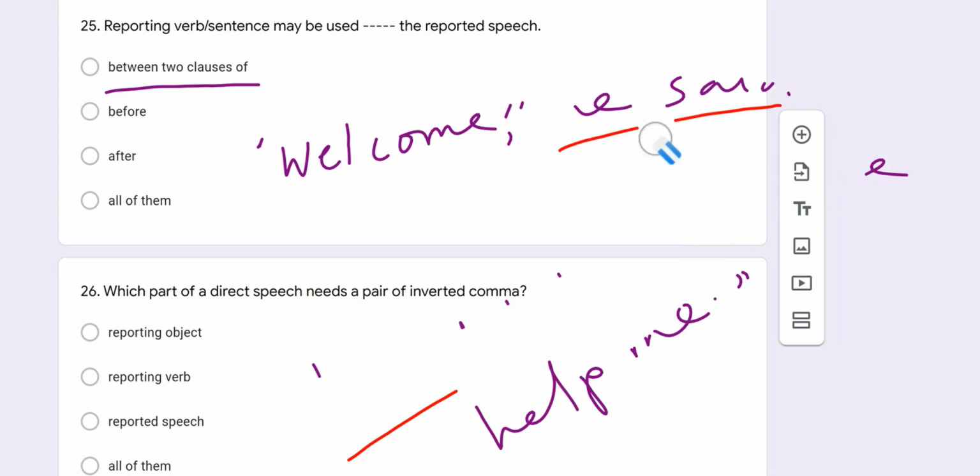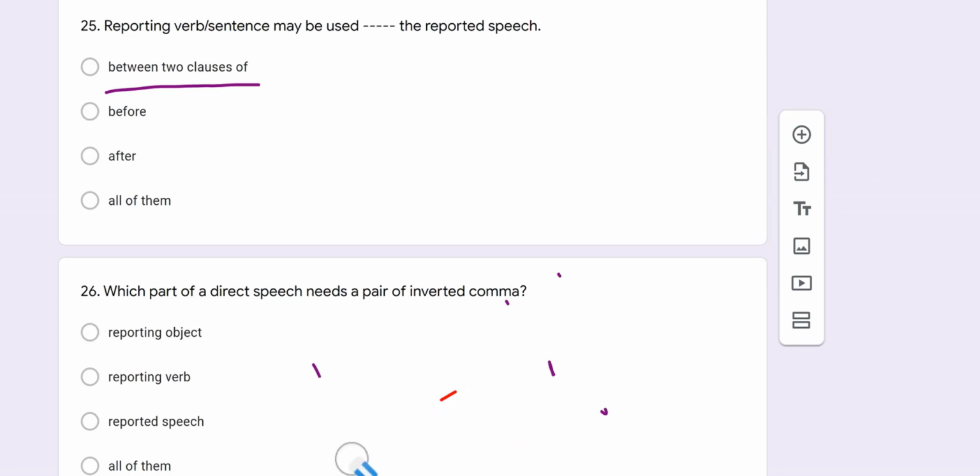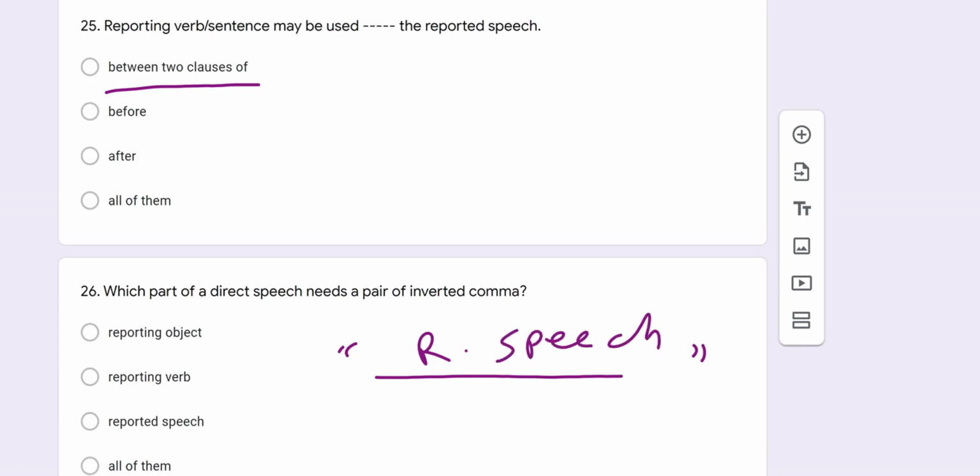In question number 26, the question is like this: which part of direct speech needs a pair of inverted commas? That means, in direct speech you need inverted commas, but we also know that in direct speech there are two parts. So among these two parts, which part needs a pair of inverted commas? Inside a pair of inverted commas, the reported speech exists. So the reported speech will be the correct answer, my dear students. And then question number 27.